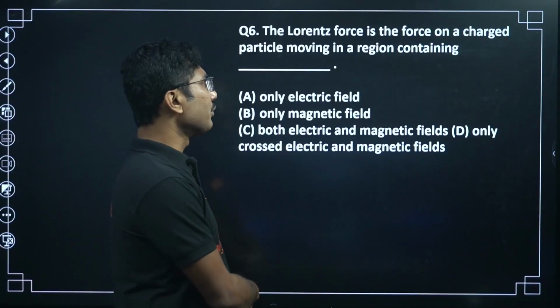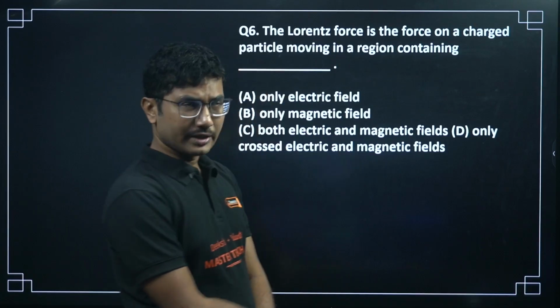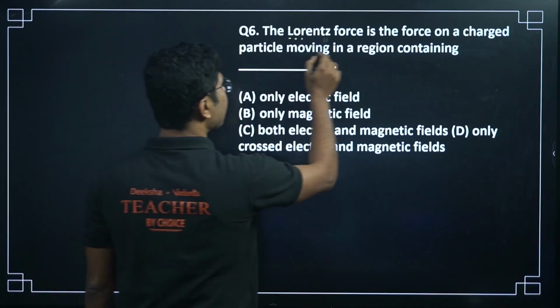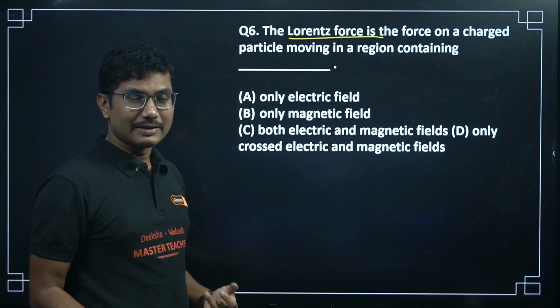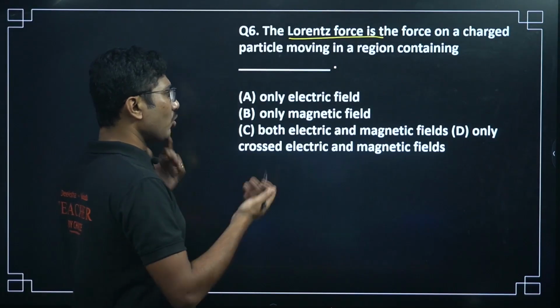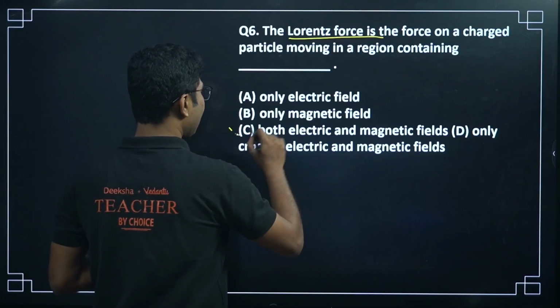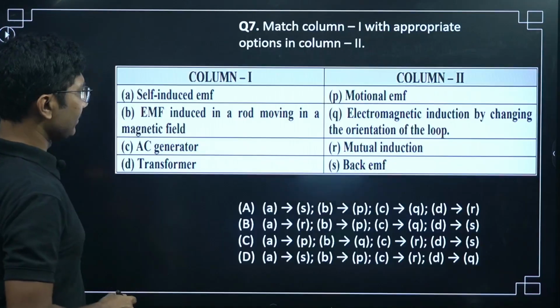The Lorentz force is the force on a charged particle moving in a region. So the Lorentz force acts on a moving charge in a region containing both electric and magnetic fields. So option C is the correct answer for this question.